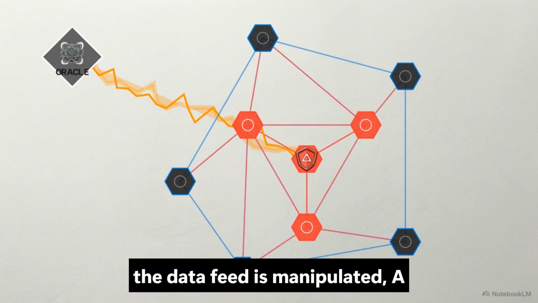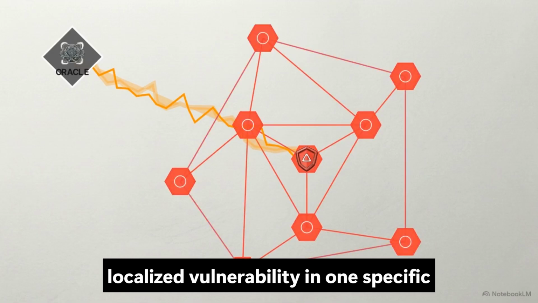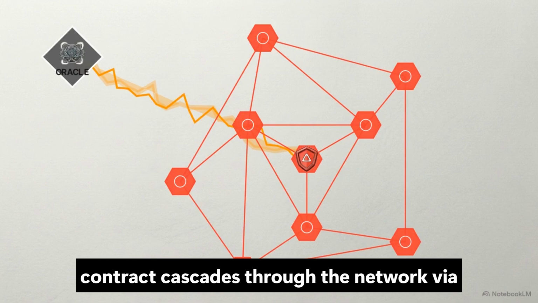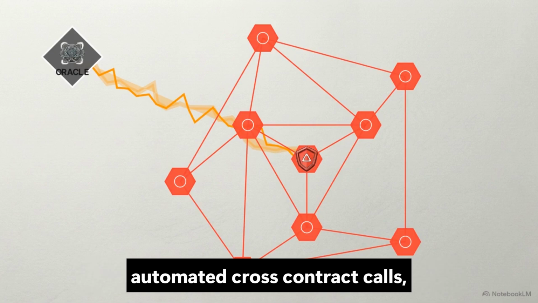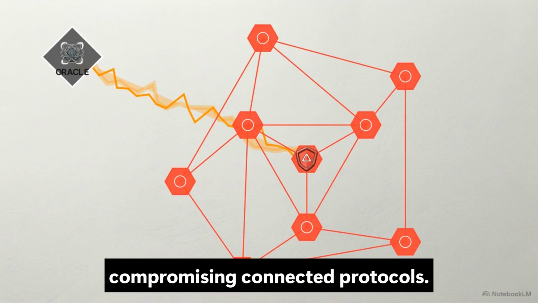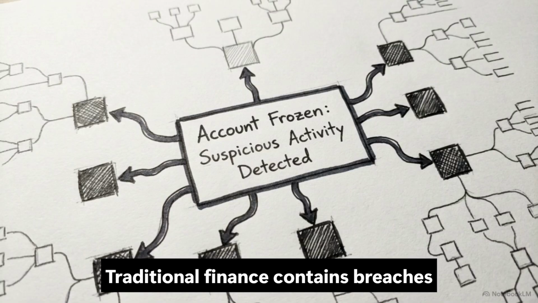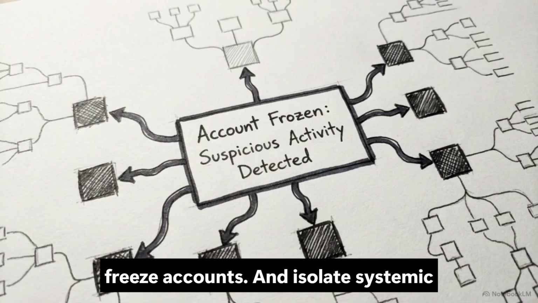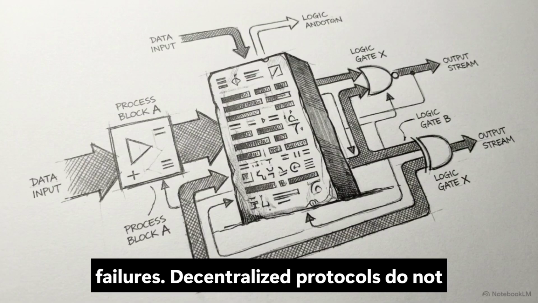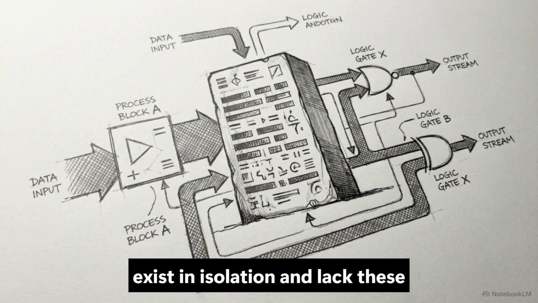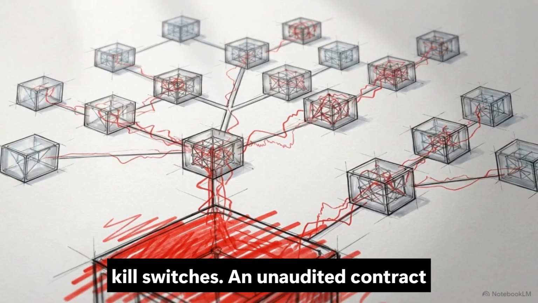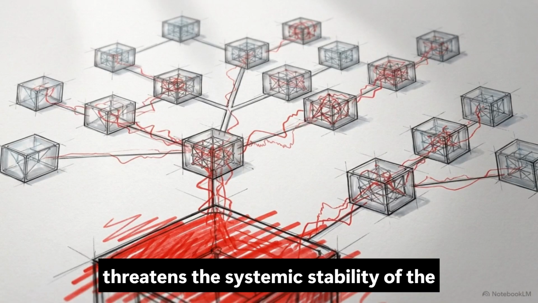A localized vulnerability in one specific contract cascades through the network via automated cross-contract calls, compromising connected protocols. Traditional finance contains breaches through centralized authorities that freeze accounts and isolate systemic failures. Decentralized protocols do not exist in isolation and lack these kill switches. An unaudited contract threatens the systemic stability of the entire ecosystem.